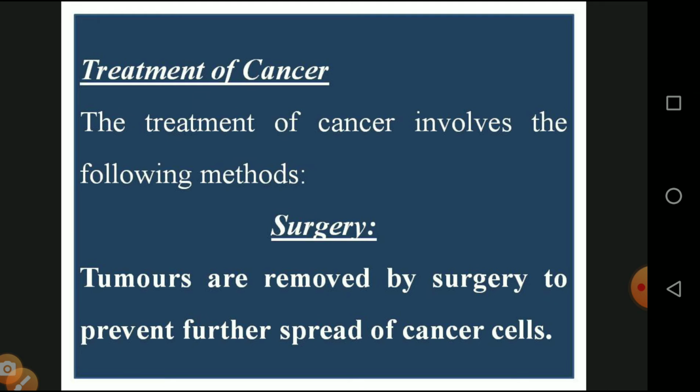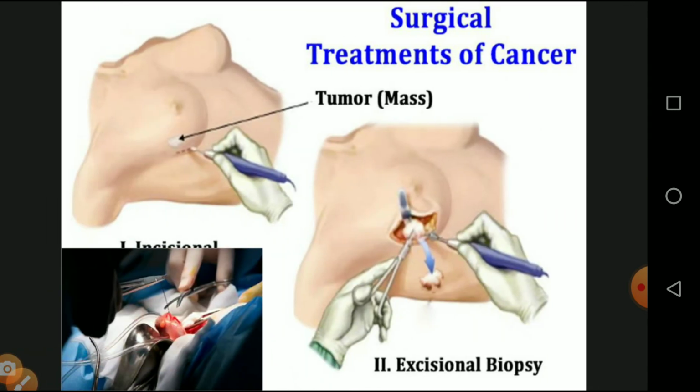Number one, we will see surgery. We are all familiar that if someone has cancer, the best method is to remove the tumor cells by operating and removing the particular organ. The tumors are removed by surgery to prevent the further spread of the cancer cells. And this is the diagrammatic representation of removing the mass from breast cancer. And another one is the intestinal cancer, treated by operating.